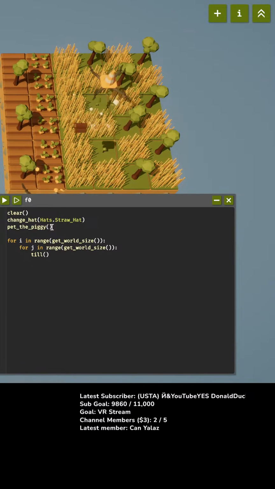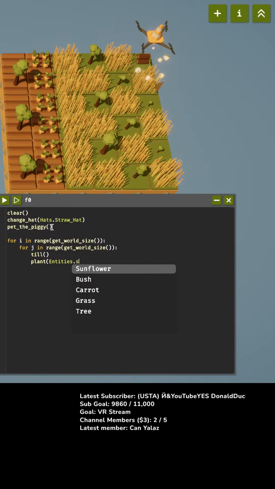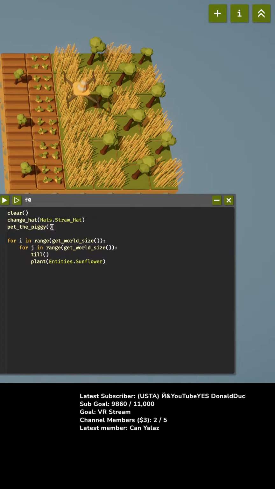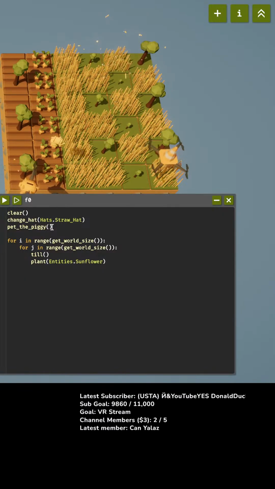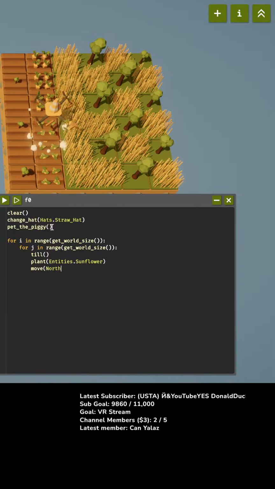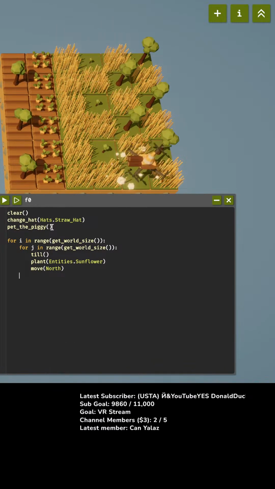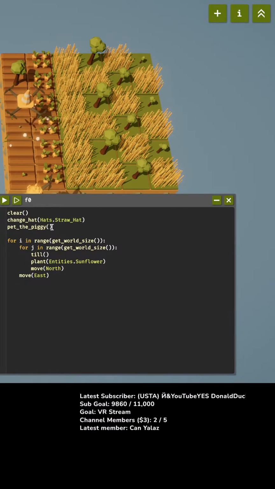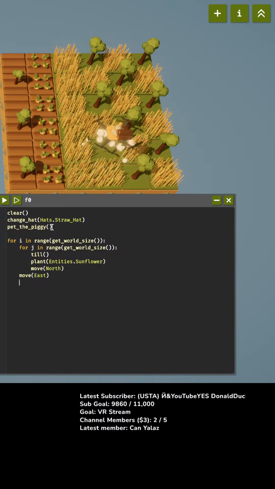And then we're going to plant entities dot sunflower. Okay, we're gonna till it and plant a sunflower everywhere. And then we're going to move north. And then in the outer loop, move east. There we go. Okay, so we're going to have sunflowers everywhere before we get started.